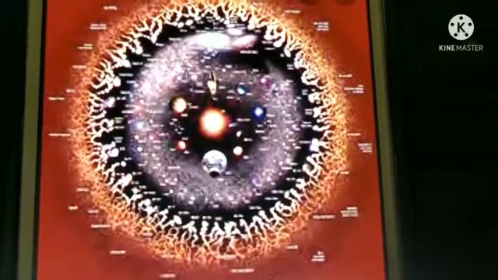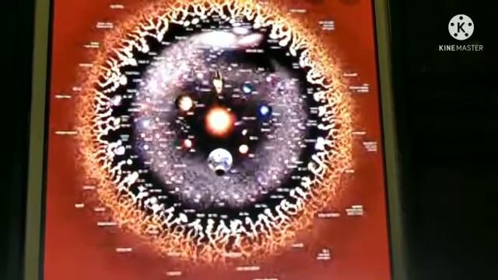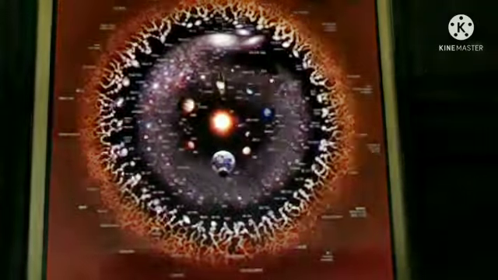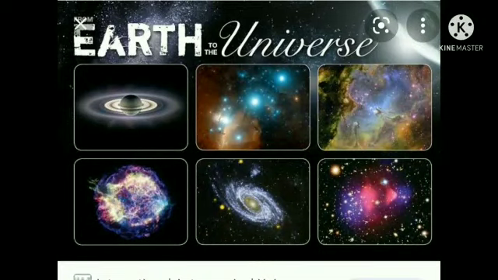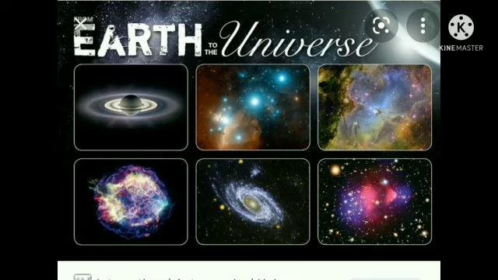Okay students, now we will discuss our universe, the sun and the earth. For thousands of years, humans have been looking into the sky and trying to understand the objects that shine. There are stars, the sun, the moon and planets which keep moving across the sky.